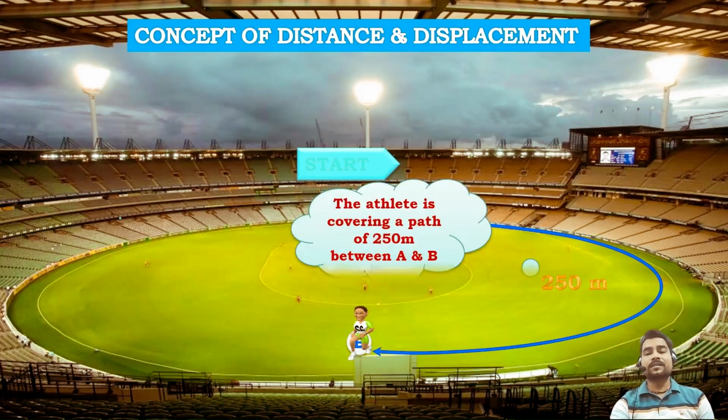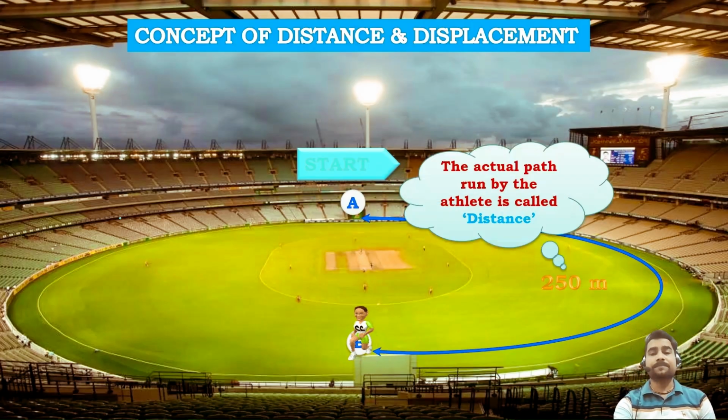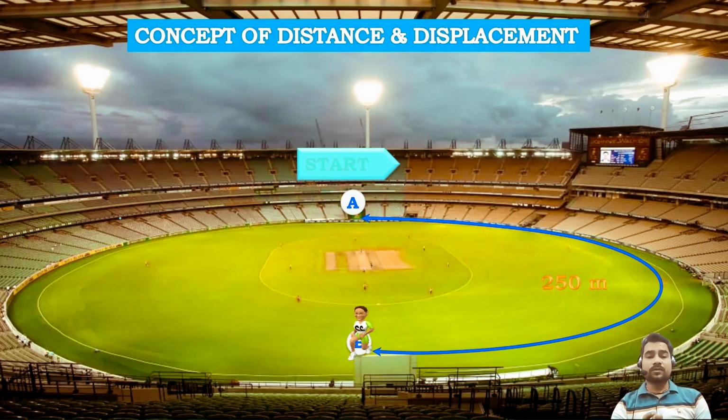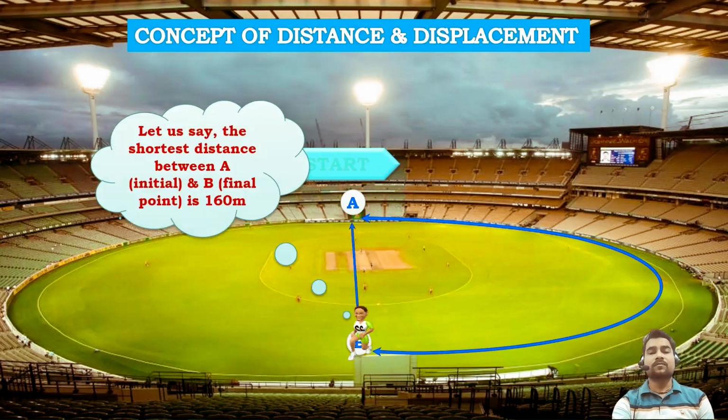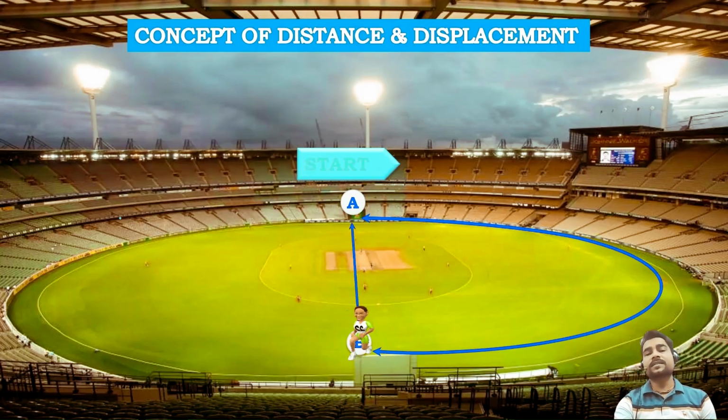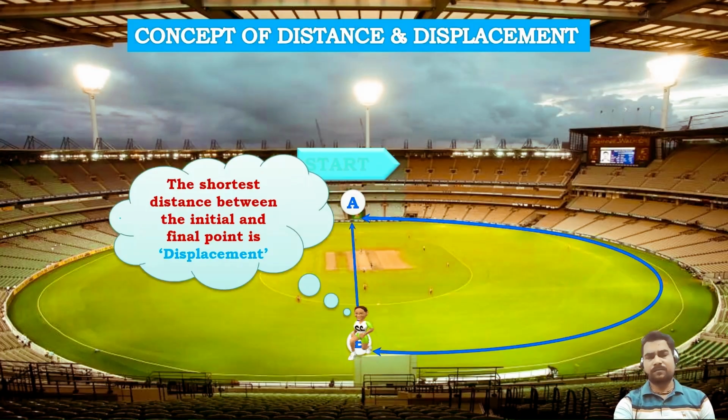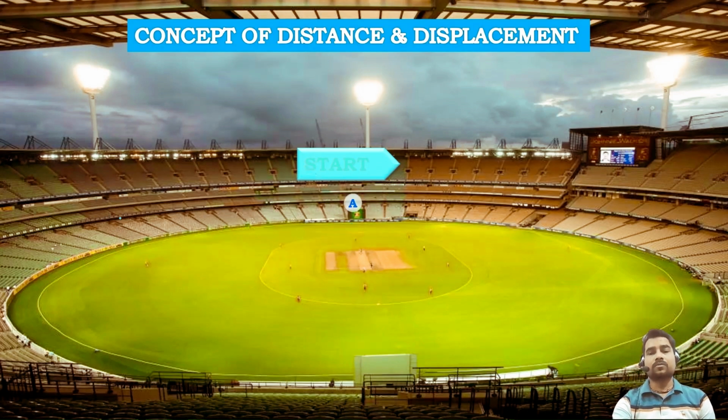So distance is 250 meter, right? Now, let's suppose the shortest distance between A and B is 160 meter. So this 160 meter is going to be displacement, because this is the shortest distance possible between A and B.